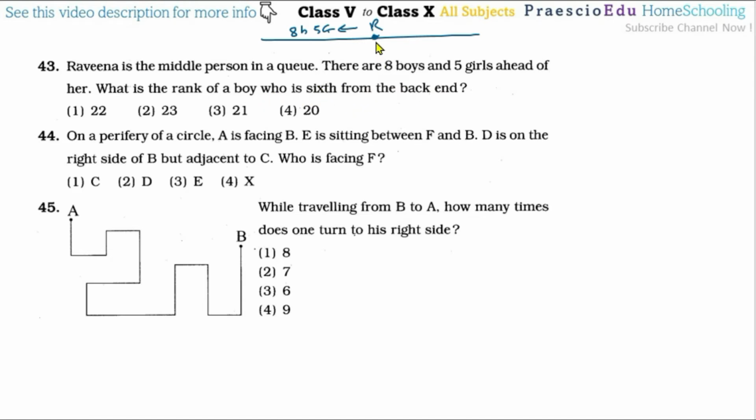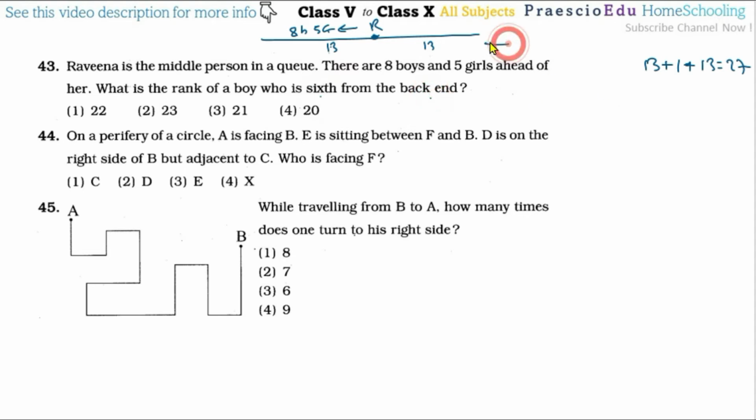First of all, we will find out Ravina's middle place. So here 8 plus 5, so there are 13 persons on one side of Ravina. So these are the 13. If she is in the middle, here also 13 should be there. So 13 plus Ravina one counting plus 13, so total there are 27. Okay. So if there are 27, and we are asked what is the rank of the boy who is 6th from the back end.